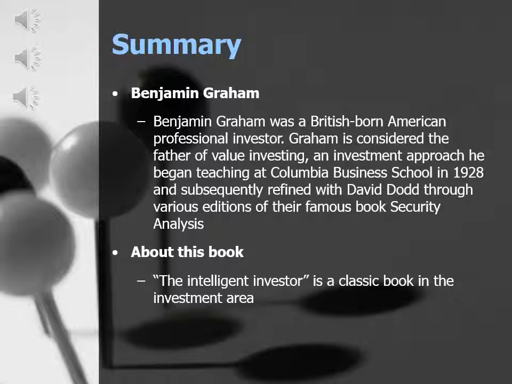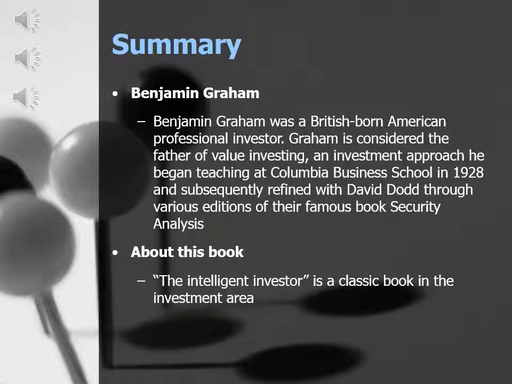Graham had many disciples in his lifetime, a number of whom went on to become successful investors themselves. Graham's most well-known disciple is Warren Buffett. Buffett, who credits Graham as grounding him with a sound intellectual investment framework, described him as the second most influential person in his life after his own father. In fact, Graham had such an overwhelming influence on his students.